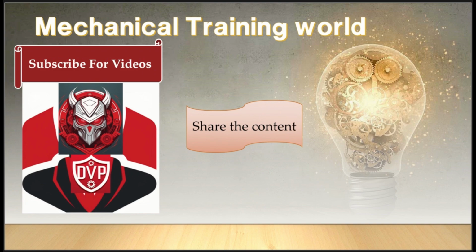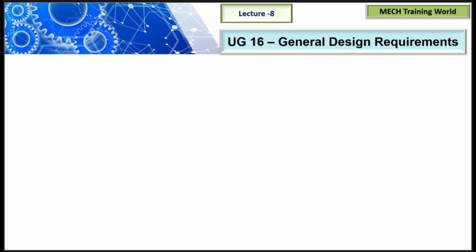So let's get into the topic, guys. This is the 8th lecture of ASME BPVC Section 8 Division 1 training, that is UG-16 General Design Requirements. UG-16(b) says that the minimum thickness required for pressure retaining components after forming must be 1.5 mm, excluding corrosion allowances. So the pressure vessels you are designing must be 1.5 mm or above in thickness. Then only your design is considered as per ASME Section 8 Division 1. Otherwise, this code is not applicable for those components.